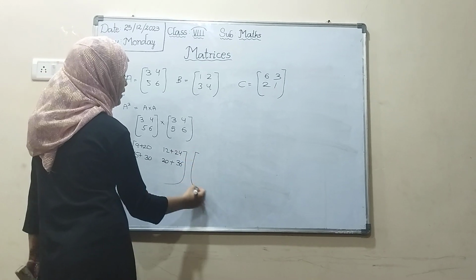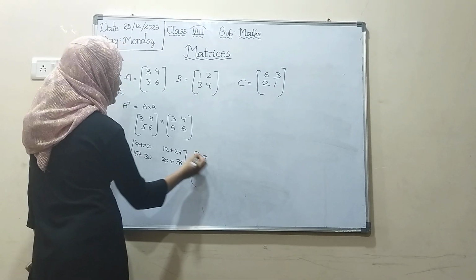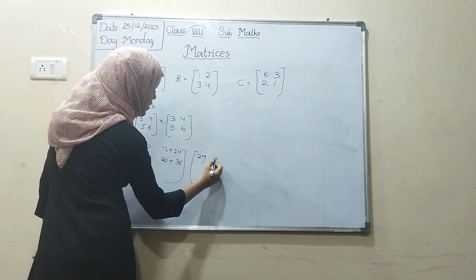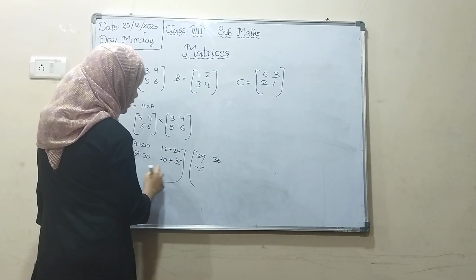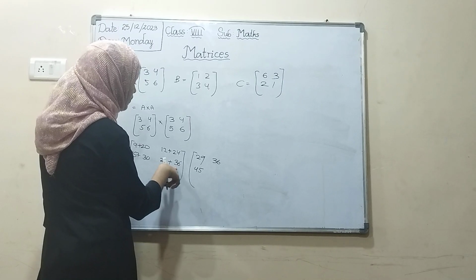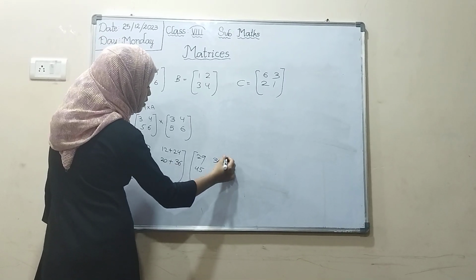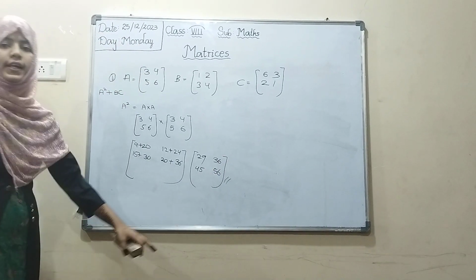20 plus 9, 29. 24 plus 12, 36. 15 plus 30, 45. 36 plus 20, 56. This is the value of A square we got.